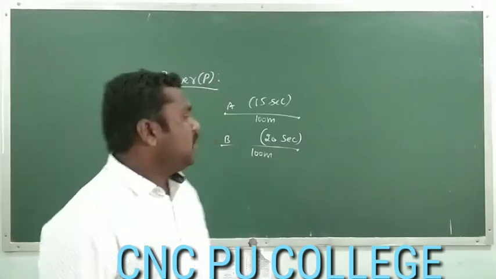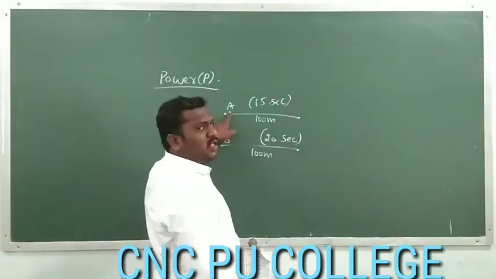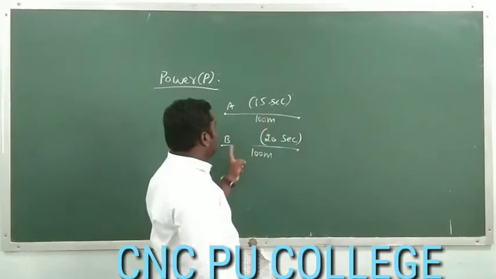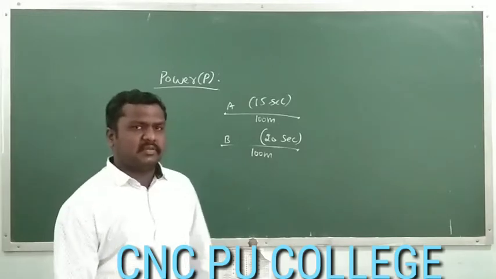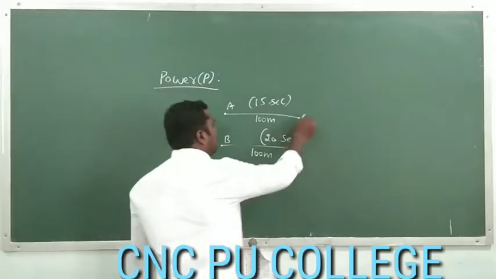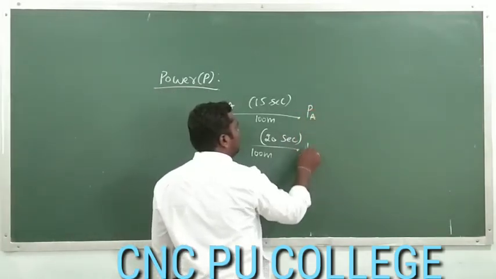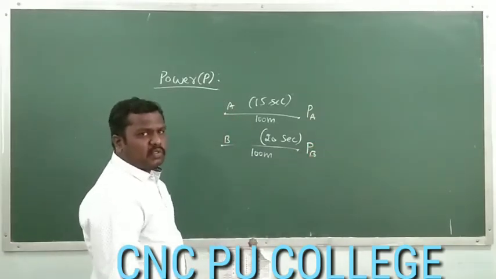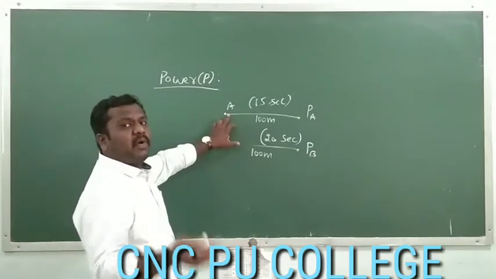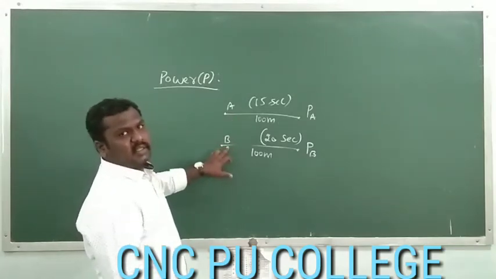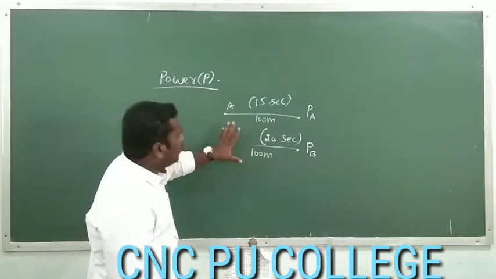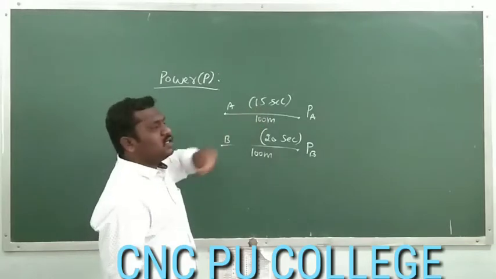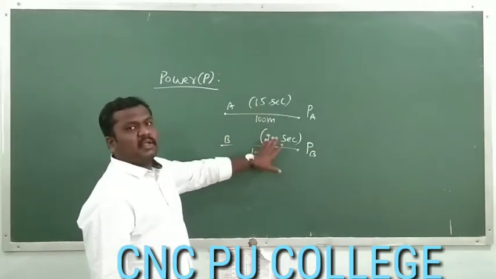But person A is doing the given task in 15 seconds, and for completing the same task, person B takes 20 seconds. If we think of the power of A, that is PA, and the power of B, that is PB, obviously we say the first person has more power than the second. Even though they are doing the same work, it is completed by the first person quickly, within 15 seconds, while the other takes 20 seconds.